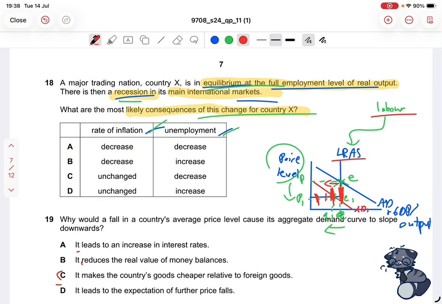So what we're looking for is that since the price level falls, the inflation is falling. So the rate of inflation will fall. And since the level of labor being employed is also falling, we are looking for an increase in unemployment, because decreasing employment means increasing unemployment. So let's look at the table and see which one correlates with our two verdicts, and that will be our option. The rate of inflation needs to decrease, and the rate of unemployment needs to increase. So B makes sense. B will be our option, and that is correct.